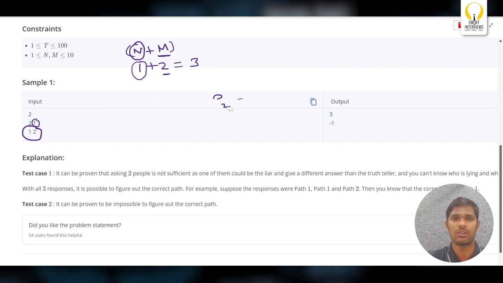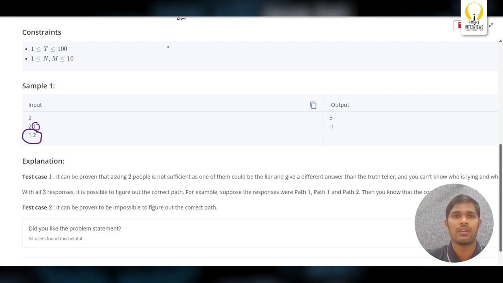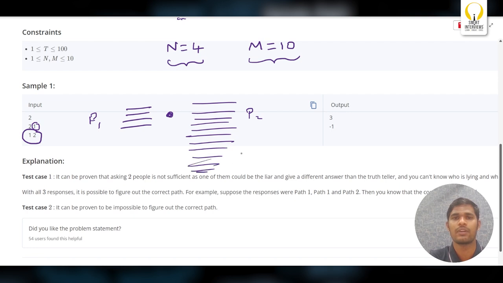Okay, for getting more clarity, let's take one more example. Let's take n equals to 4 and m equals to 10. So there are 4 persons who will tell truth and there are 10 persons who will tell either truth or lie. From this junction, P1 and P2, let's say 4 persons are telling P1 will give you the happiness and the 10 persons are lying, then P2 will give you the happiness.